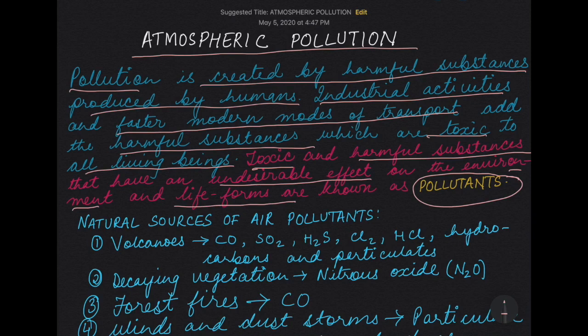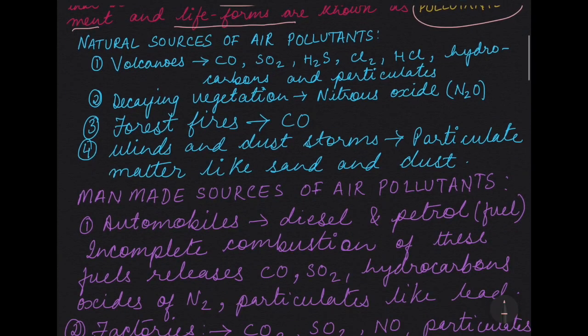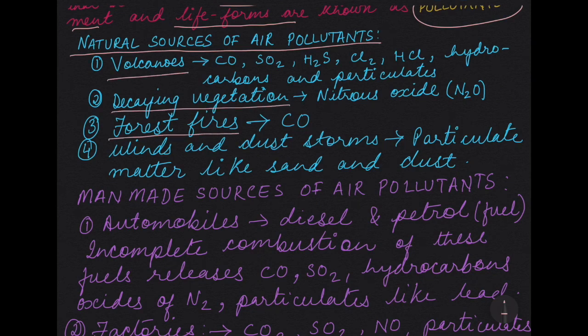They are known as pollutants. Now, there are natural sources as well as man-made sources of air pollutants. When we talk about natural sources, we are talking about volcanoes, decaying vegetation, forest fires, wind and dust storms.